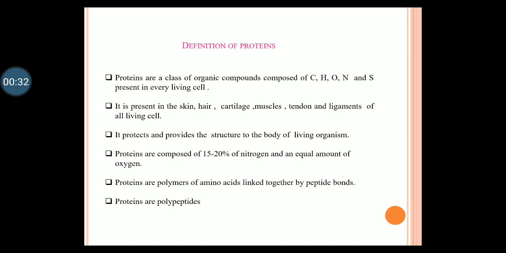Coming to the definition, proteins are organic complex compounds, mostly made up of carbon, hydrogen, oxygen, nitrogen and sulfur. They are present in all living cells, in the skin, hair, cartilage, muscles, dentin and ligaments. They protect and provide structure to the body of the living organism. Proteins are composed of 15 to 20% nitrogen and an equal amount of oxygen. Proteins are polymers of amino acids linked together by peptide bonds. Proteins are chemically polypeptides.